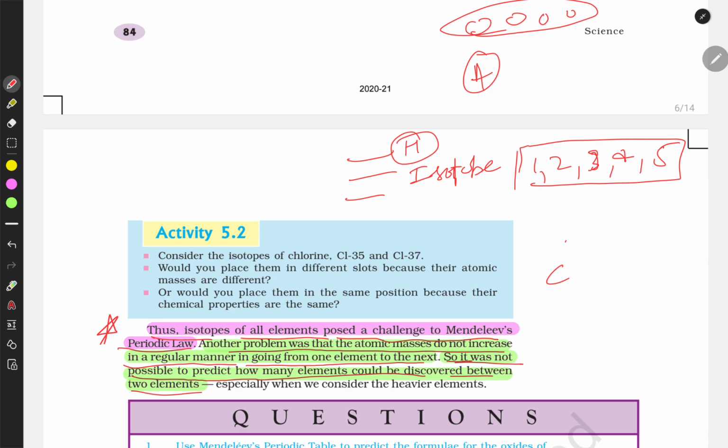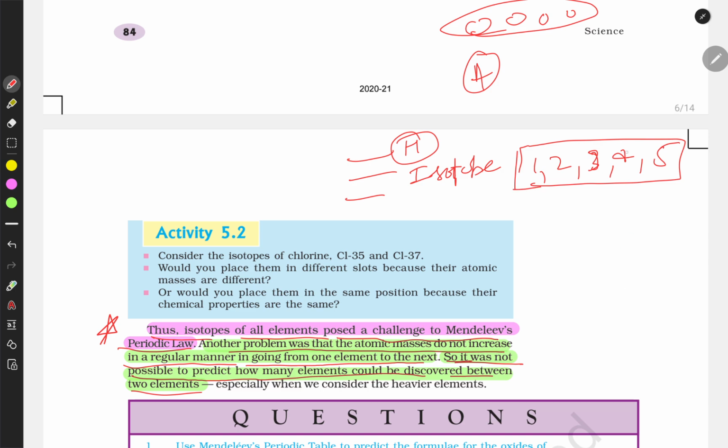Carbon has two isotopes. One isotope has a mass of 12, another has a mass of 13. Suppose there is some other element that has a mass of 35, and the same element in a different isotope has a mass of, let's say, 39. So what happened?